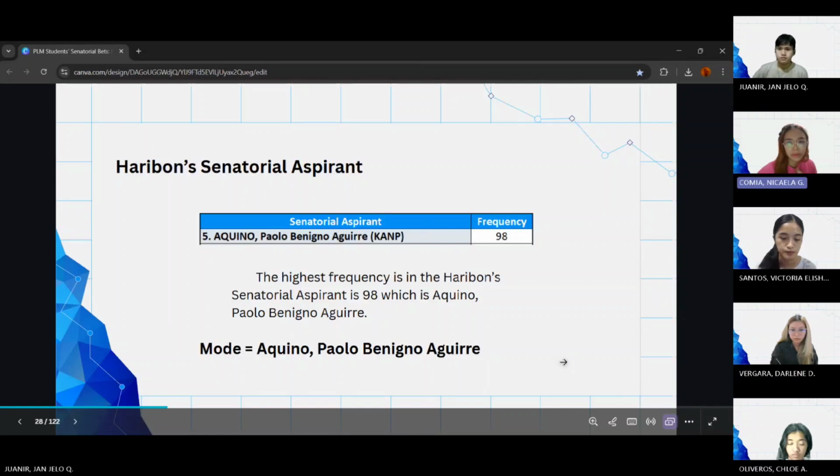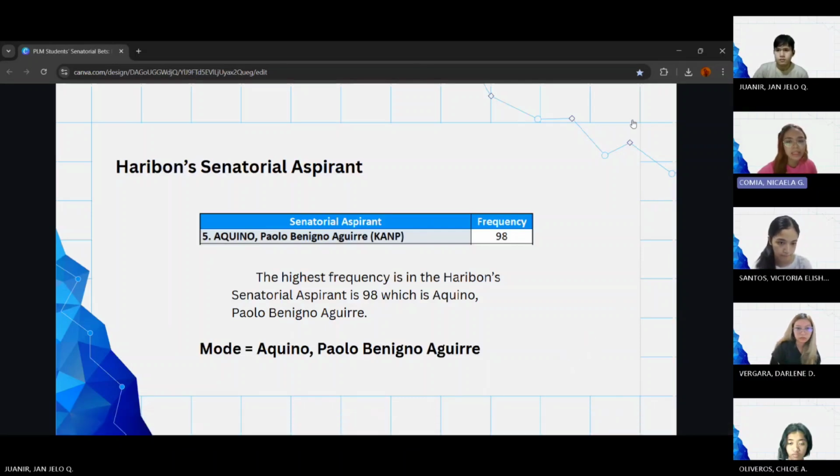So this slide shows us the results for Haribon senatorial aspirant preference. The data is quite decisive, as Senator Aquino received 98 responses or votes from our respondents, making him an overwhelming favorite among our respondents. With a frequency of 98 out of our sample of 107, this candidate clearly has strong support from the surveyed population.